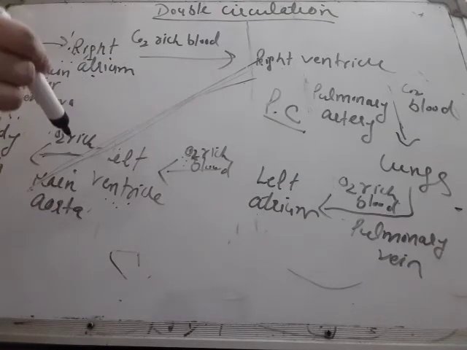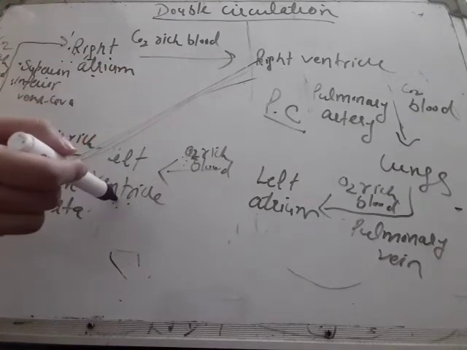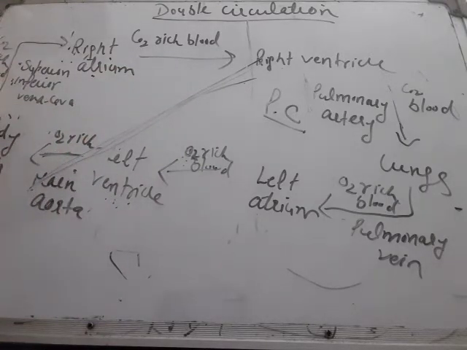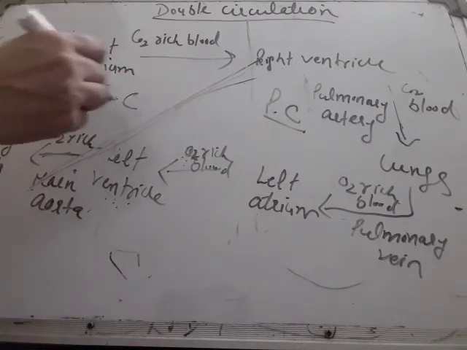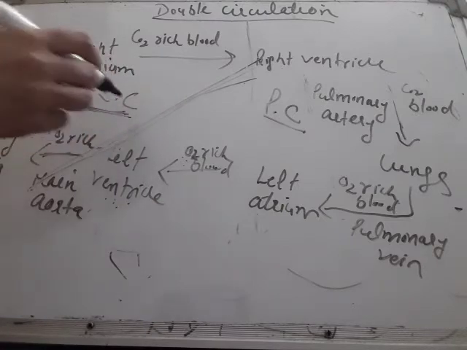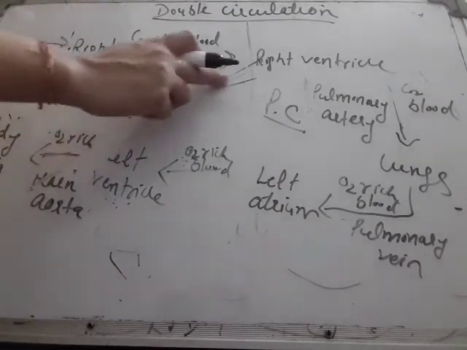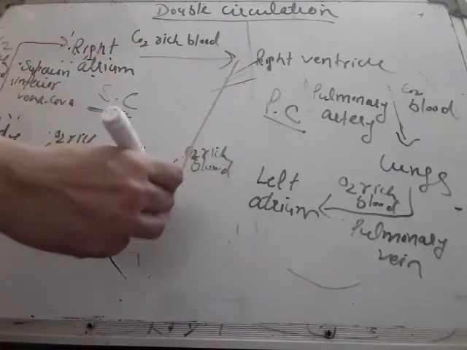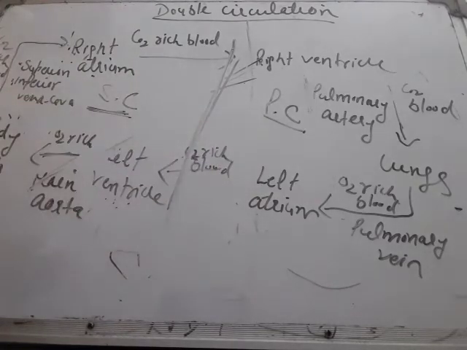And systemic circulation is flow of pure blood from the left ventricle to body parts, and impure blood from body parts to the right atrium. So I am writing SC, systemic circulation. Don't get confused between pulmonary and systemic. You can end the pulmonary circulation at the left atrium, that is up to you.